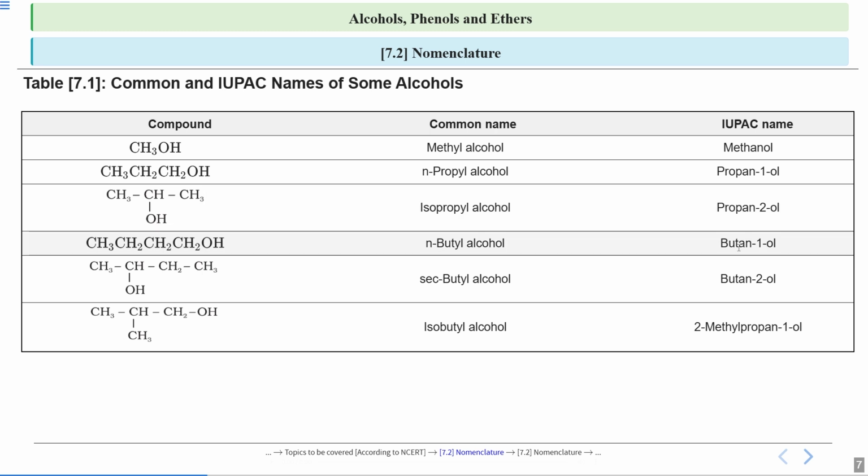Now let's see the IUPAC name. In IUPAC, we write the name of the parent alkane. So 4 carbon atoms are there, and we will do the numbering from this side.